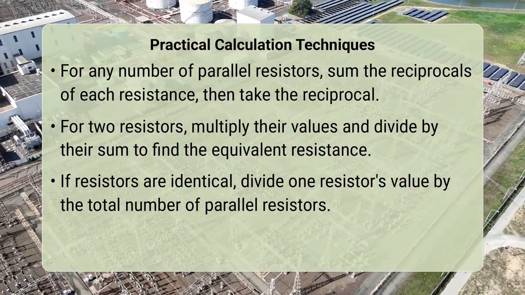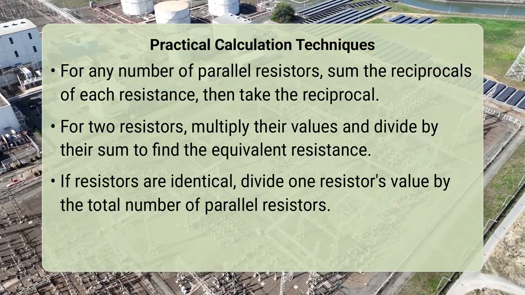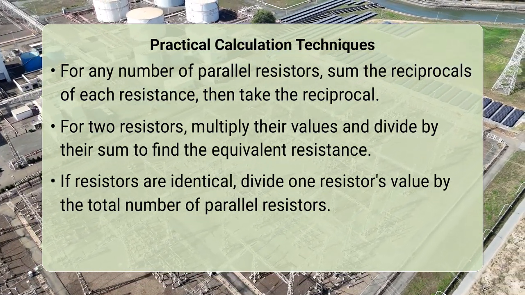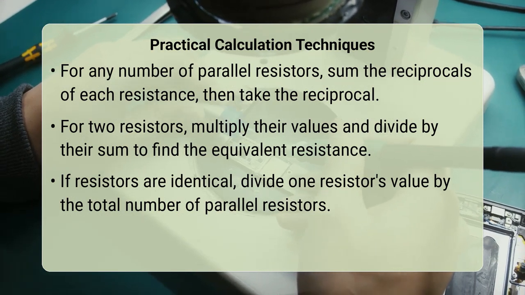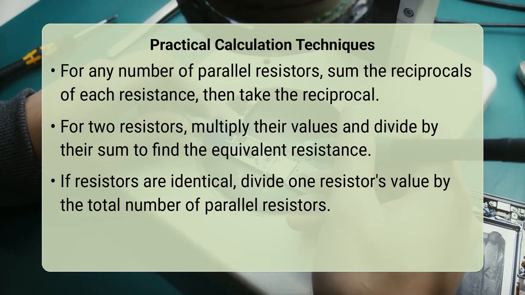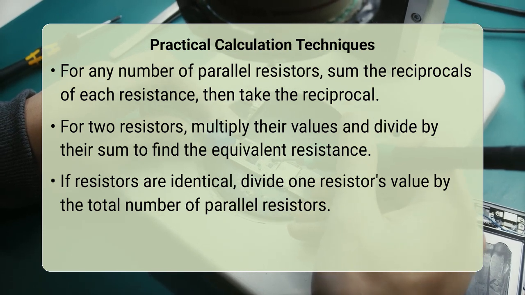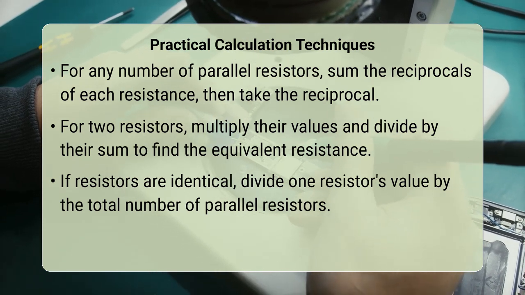For example, if you have 3 resistors, say R1, R2, and R3, the formula becomes 1 over R equivalent equals 1 over R1 plus 1 over R2 plus 1 over R3. You then take the reciprocal of that sum to find R equivalent.